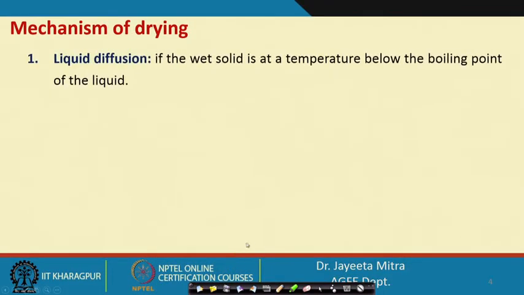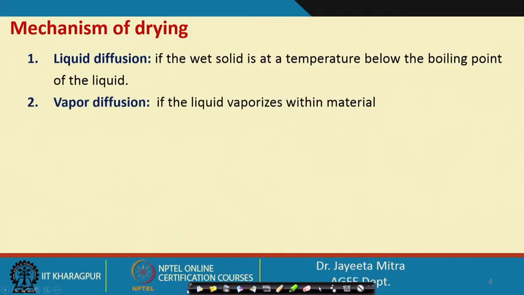Coming to the mechanism of drying, there are many mechanisms that prevail, because not all the products that we take for drying, even among food products, are of the same texture or structure. If we deal with a solid or paste kind of material, the drying phenomenon happens because of liquid diffusion.